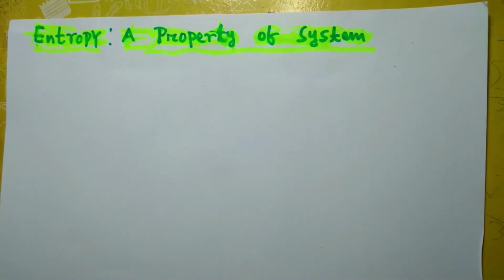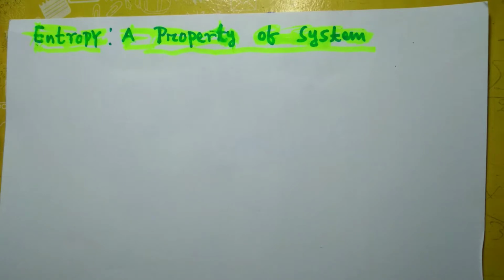In this class, I am going to discuss entropy: how entropy is a property of a thermodynamic system. Just like energy, volume, temperature, and pressure, entropy is a property of a system. In fact, a thermodynamic system. How to prove that, and how can this be obtained from the Clausius inequality?